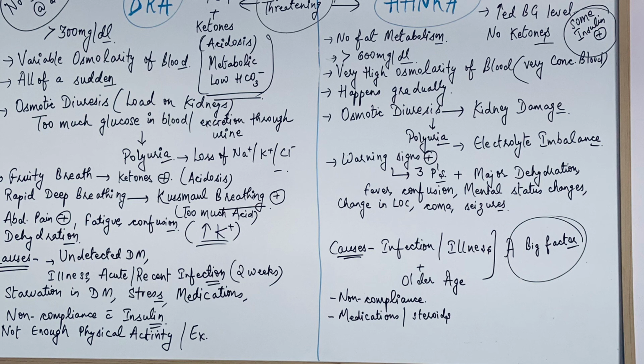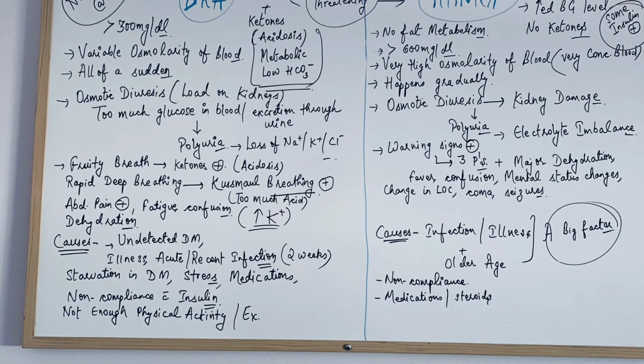And let's move on to some causes of HHNKA. Because HHNKA occurs in older age, in adults, if an adult has some infection or illness, any recent infection, and the infection can be viral, bacterial or any other, it's a big factor that can lead to increased blood sugar levels. And apart from that there can be non-compliance with medication, either insulin or some oral diabetic medications.